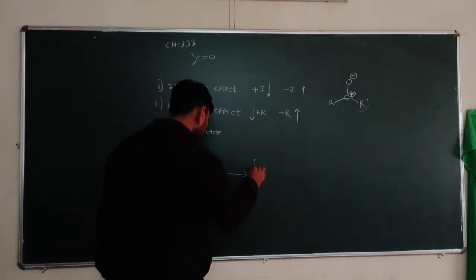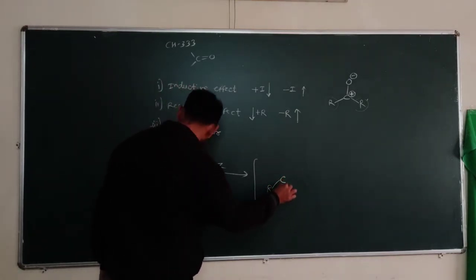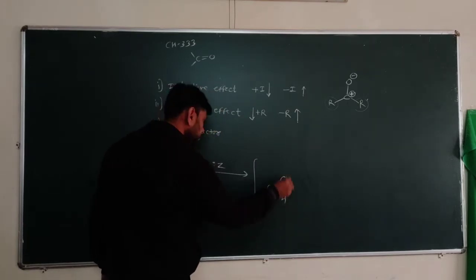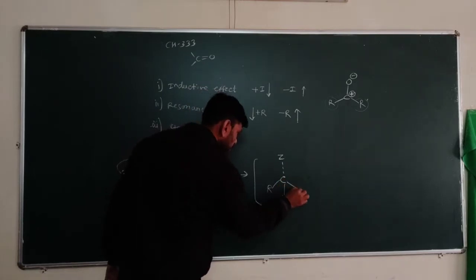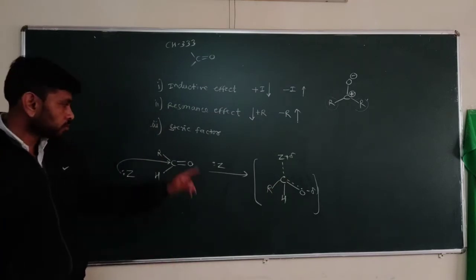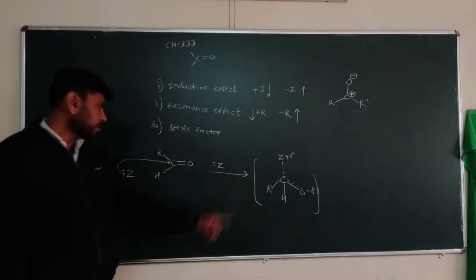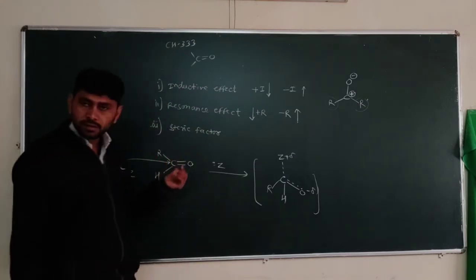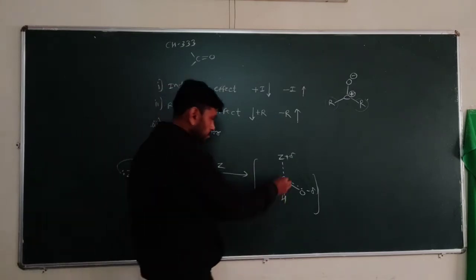If we see the transition state, what is the transition state here? Here is the H group and Z attacking from here, and the oxygen getting a partial negative charge, with a partial positive charge on the carbon. How many atoms are in the transition state? Initially 3 atoms, but here 4 atoms are attached to the carbon of the carbonyl.